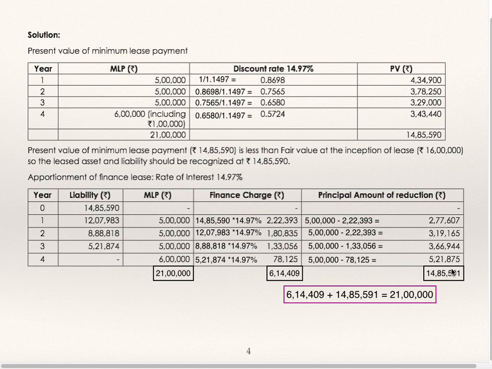If you add principal amount total, you will get 14,85,591, which is equal to present value of MLP, which we have just now calculated. If you add principal plus interest, that is total interest plus total principal, you will get MLP, which is 21 lakhs.